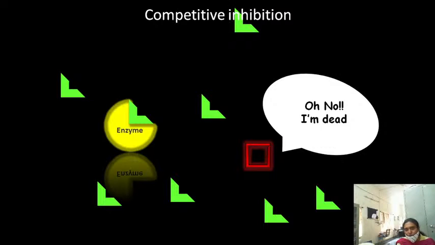There is no more formation of the products. But the rate of the competitive inhibition depends upon the availability of the substrates and the availability of the inhibitors. If more substrates are there, normal reaction will take place. If more inhibitors are there than the substrate, obviously inhibitors will go and bind to this one.